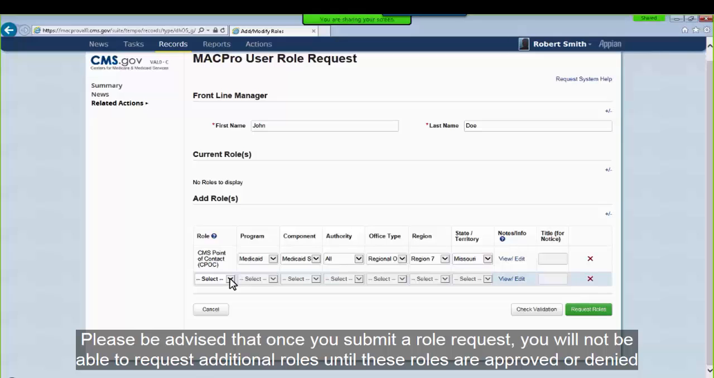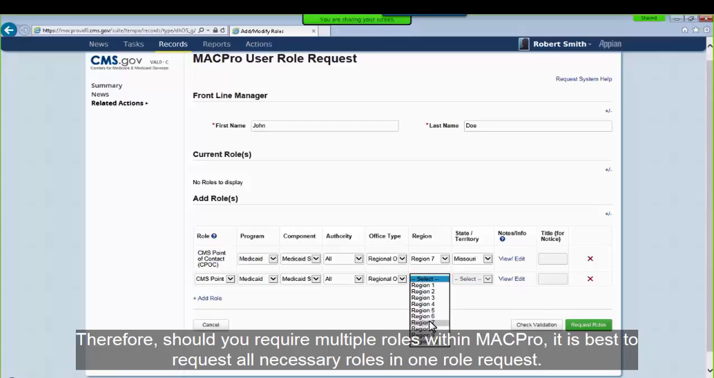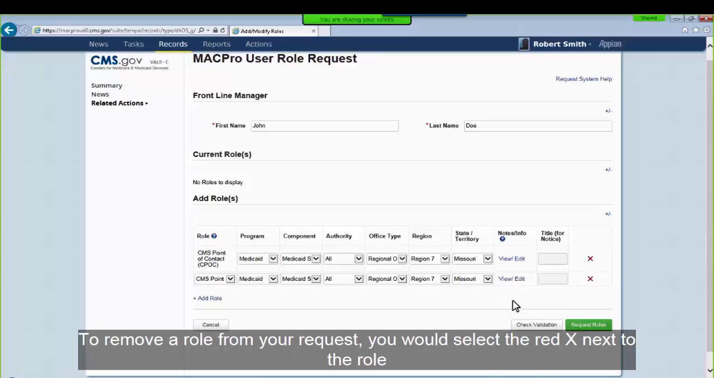Please be advised that once you submit a role request, you will not be able to request additional roles until these roles are approved or denied. Therefore, should you require multiple roles within MACPro, it is best to request all necessary roles in one role request. To remove a role from your request, you would select the red X next to the role.